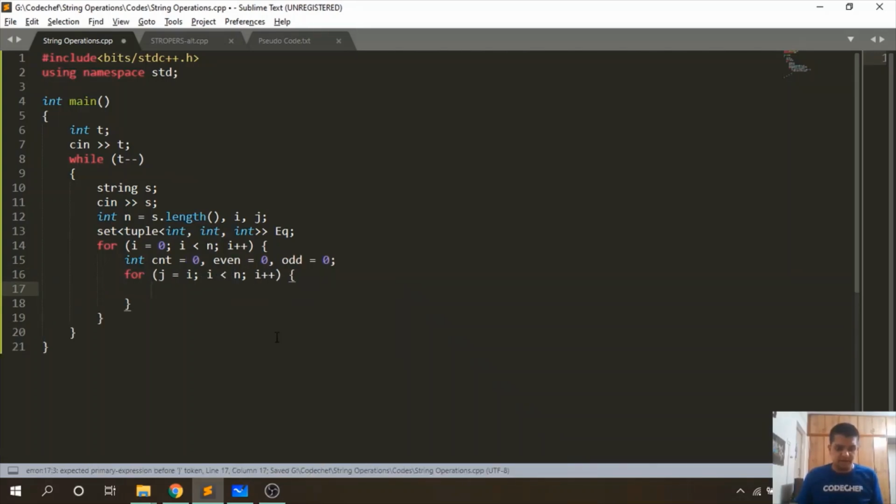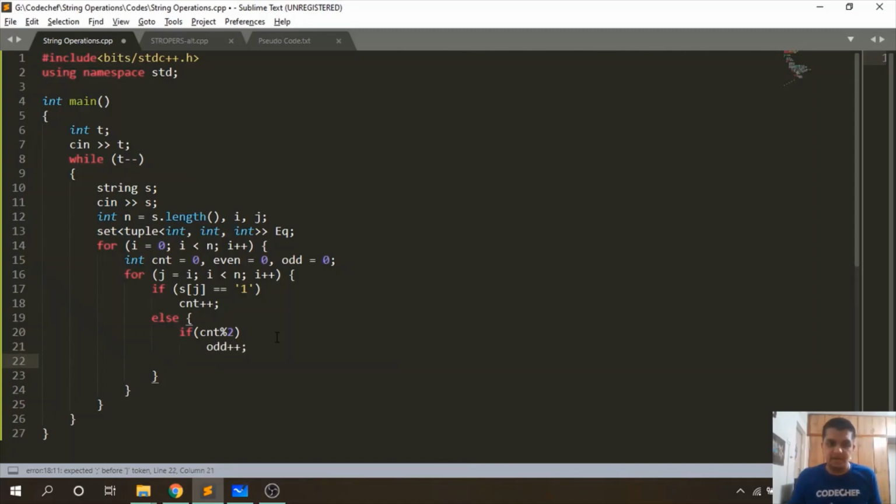Now over here, if s of j, that is the character in the substring, is equal to 1, then we will increment the count. Else, if count is odd, then we will increment the odd variable. This shows that we have the 0th character and we are incrementing if the number of ones before that particular 0th character is odd.